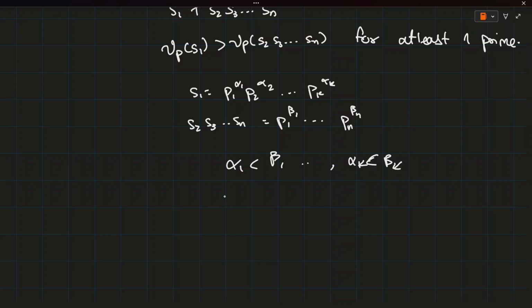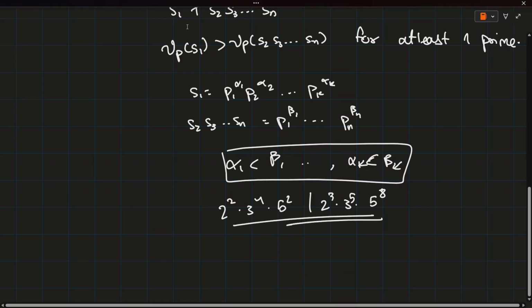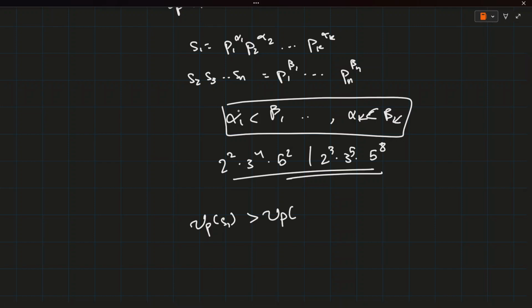This basically means that S1 divides the product of S2, S3, S4, right? This is the same as writing 2 squared into 3 to the power 4 into 5 squared divides 2 cubed into 3 to the power 5 into 5 to the power, say, 8. This is very easy to prove as most of you would be able to do. So thus we can conclude that Vp of S1 is greater than Vp of the product S2 till Sn for at least one prime.